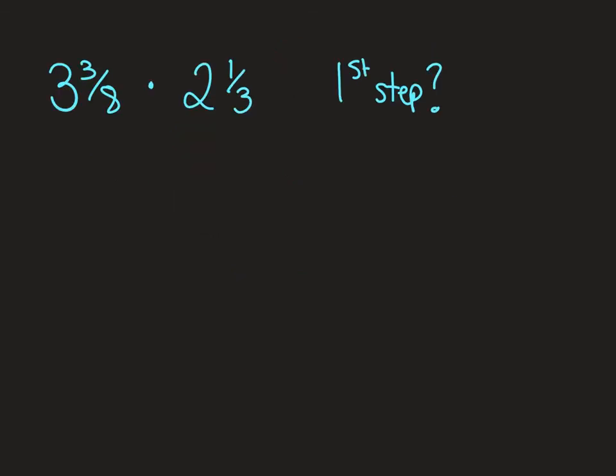All right, some of the questions in the book will be mixed numbers. So we're multiplying mixed numbers by other mixed numbers. My big dilemma is, what's my first step? What do I do first? The answer is, I make them improper. I cannot multiply if they're not improper.